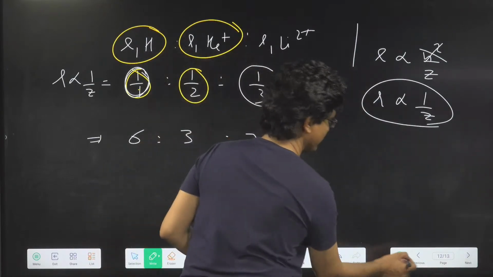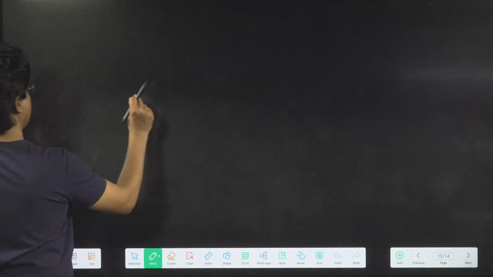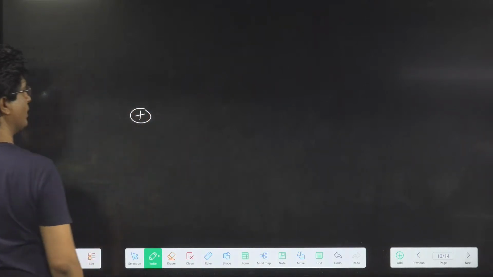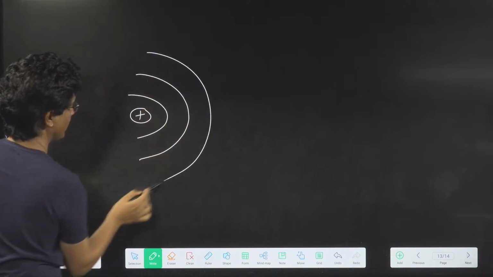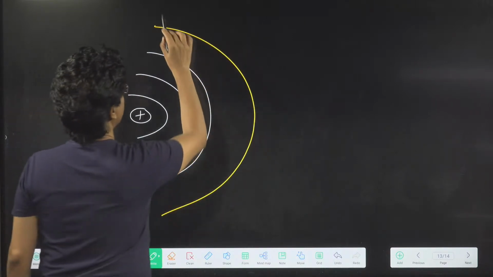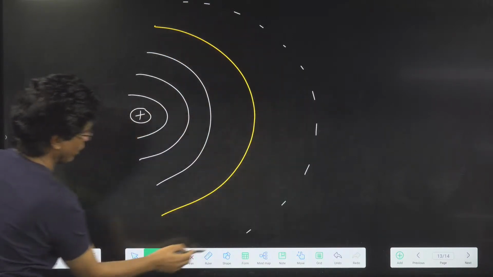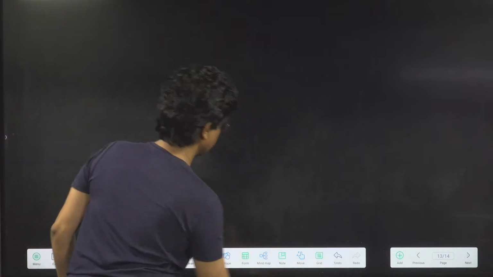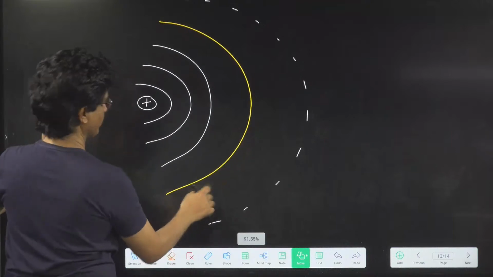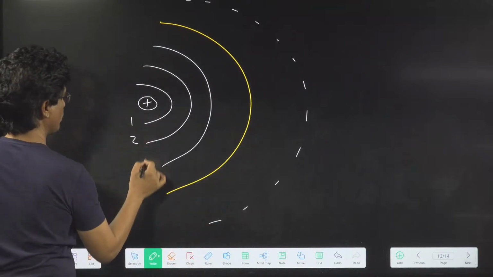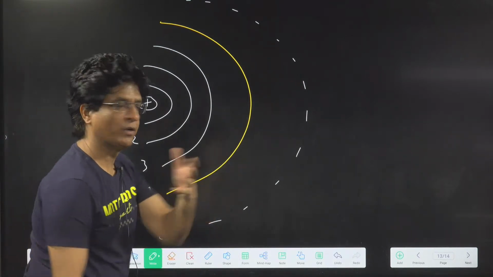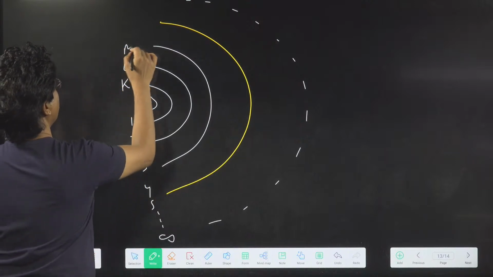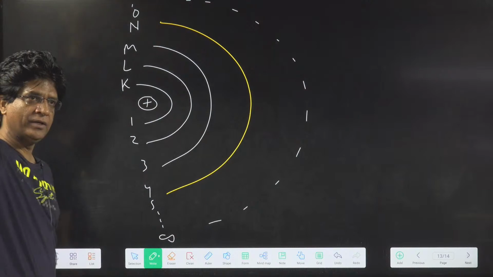So over here we are. Acha, now see that. Understand few things also. This is the nucleus according to Niels Bohr, and this is the first orbit. We're having a second orbit, third orbit, fourth orbit, and so on. And then we have got infinite, orbit number infinity. Orbit number 1, 2, 3, 4, 5, and so on till orbit number infinity. Their nomenclature is K, L, M, N, O, and so on.